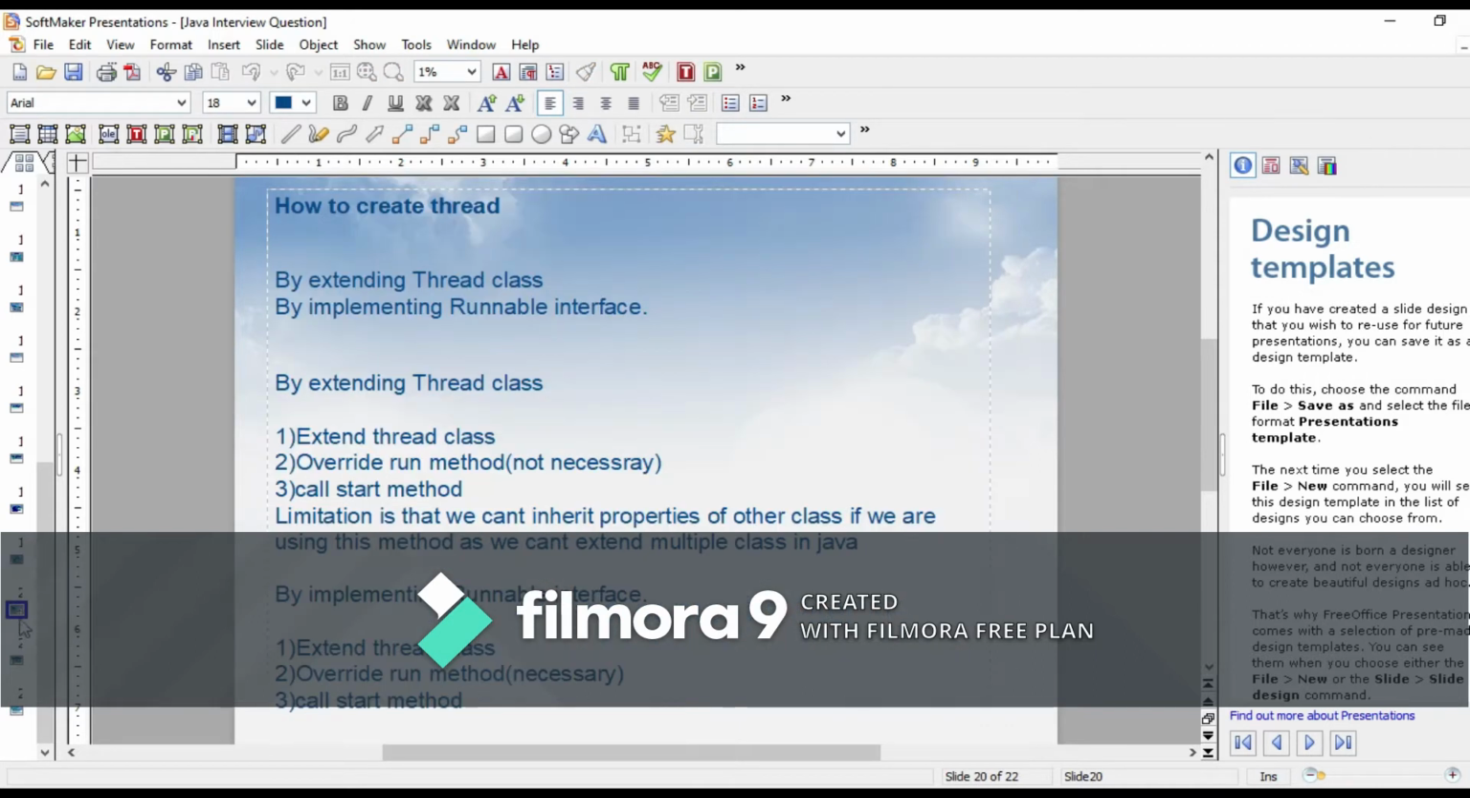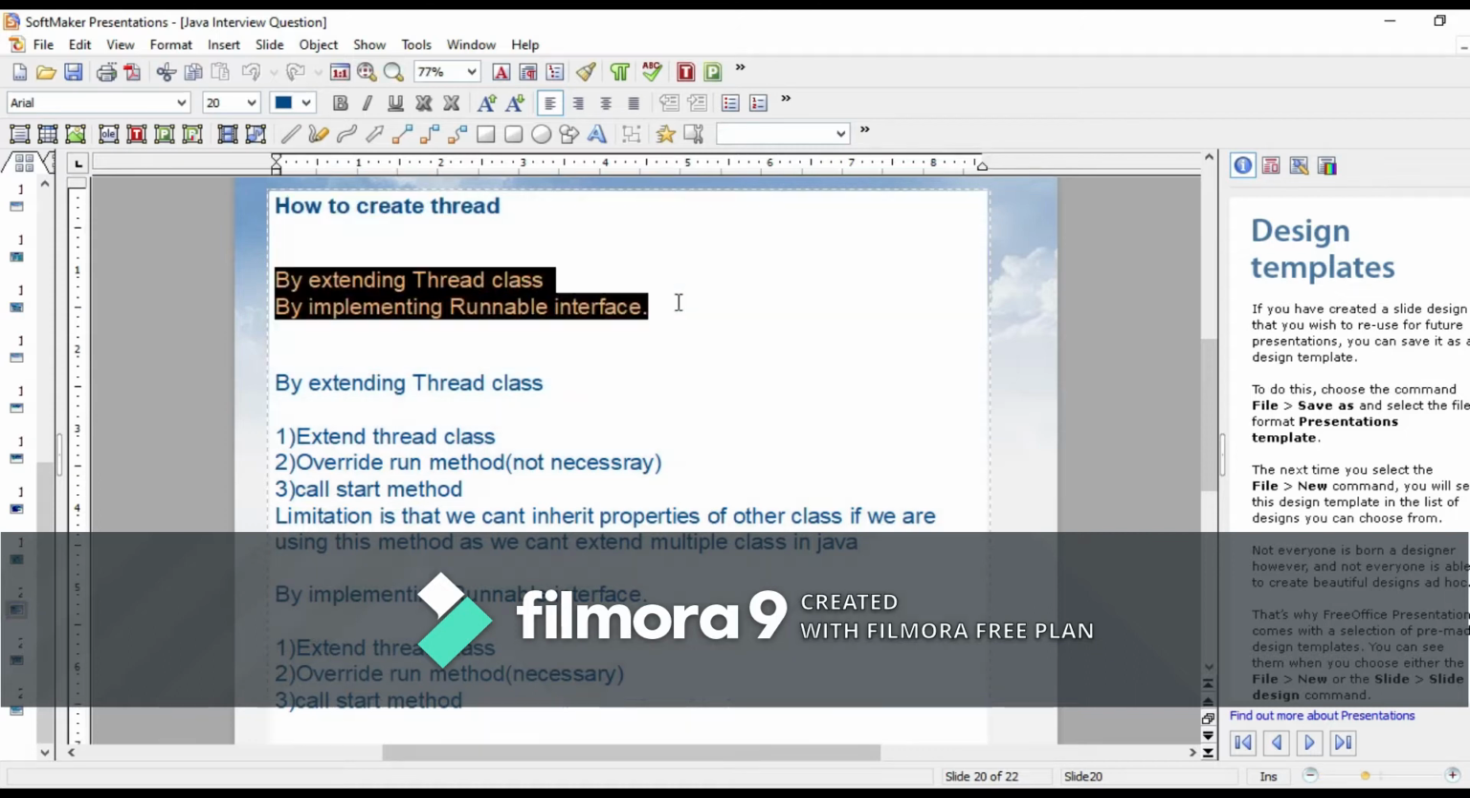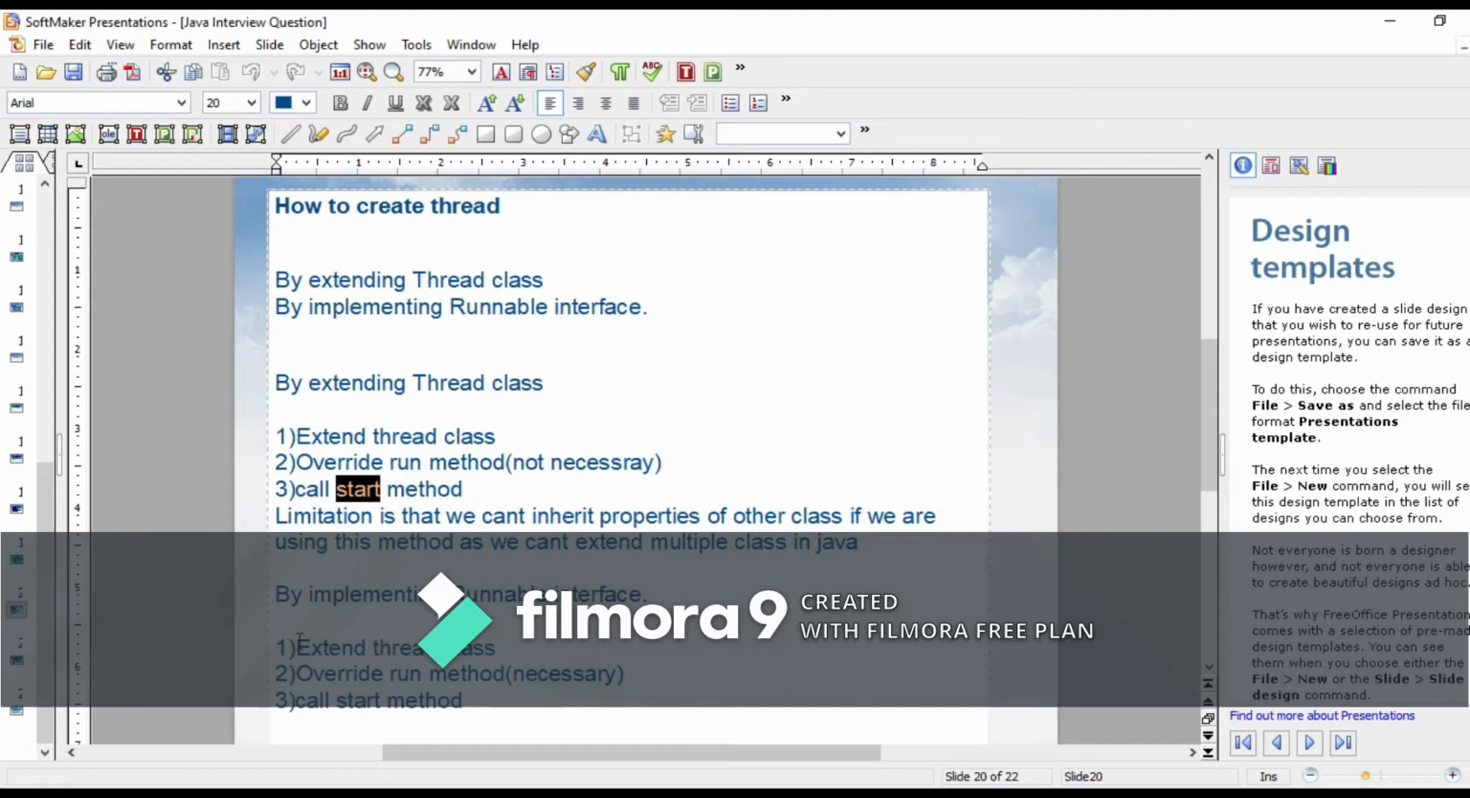So how can we create a thread in Java? Either by extending the Thread class or by implementing the Runnable interface. If we are extending the Thread class, we have to override the run method, but it is not compulsory. Then we have to call the start method. And the same thing is done in the Runnable interface.